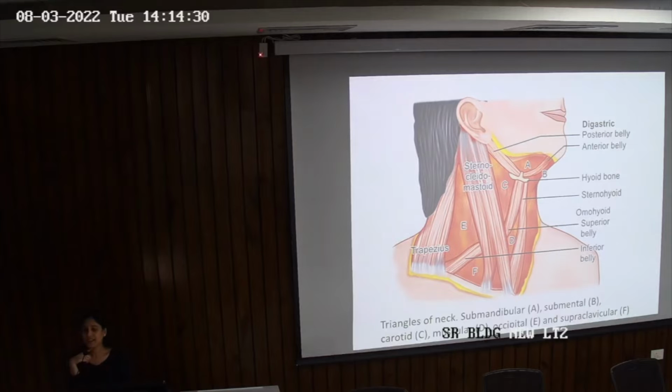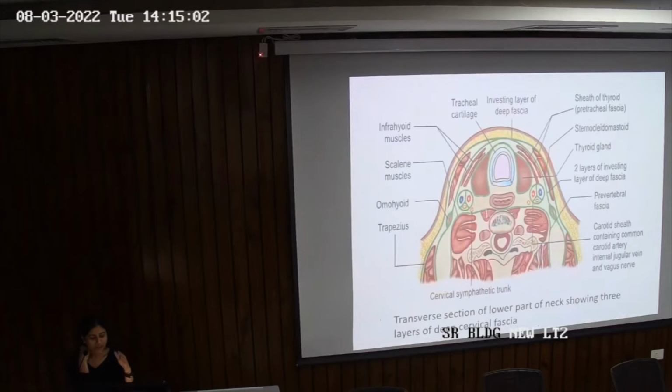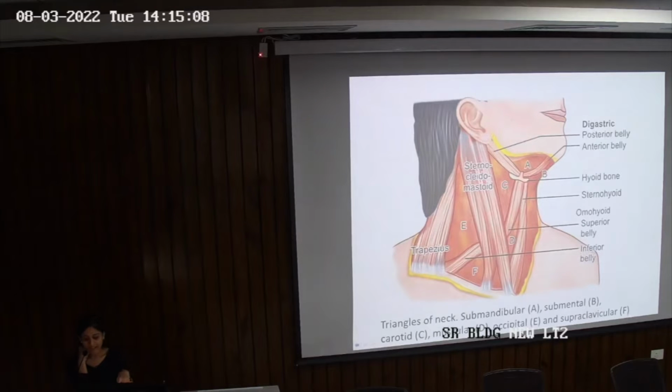So the medial border of the submental triangle is the midline, and the lateral border is anterior belly of digastric. And your upper border is mandible. So this is your submental triangle. Then comes your digastric triangle or submandibular triangle. I don't have a pointer here, but if you can see figure A, the anterior border that you can see towards the medial side is your anterior belly of digastric.